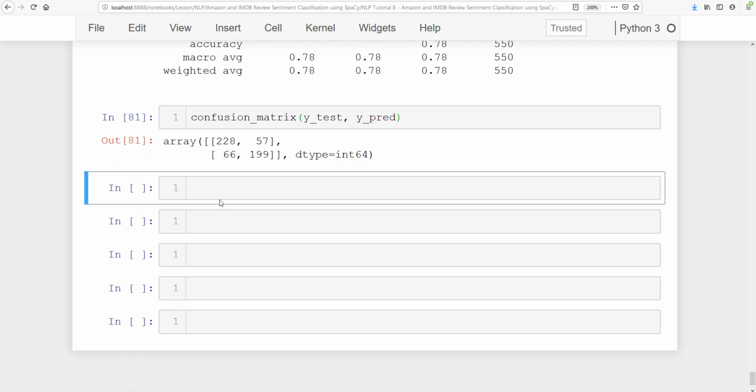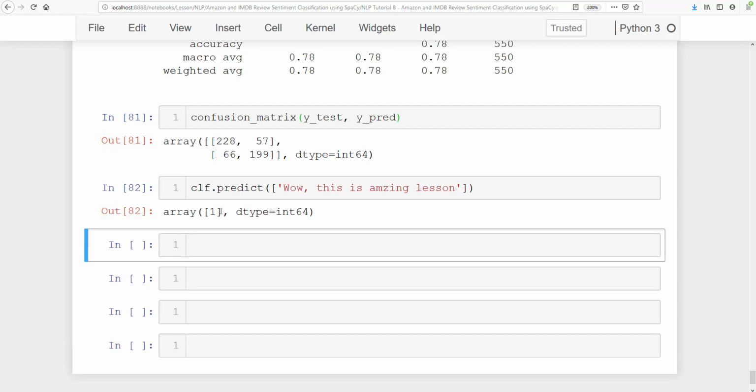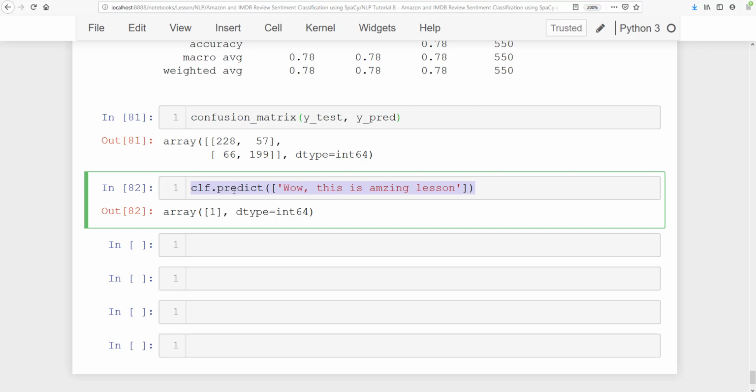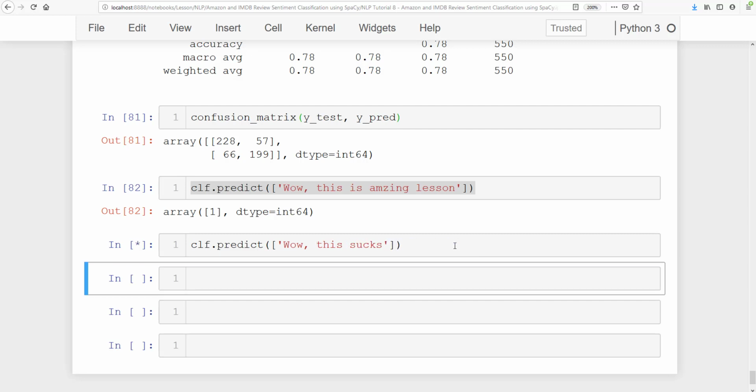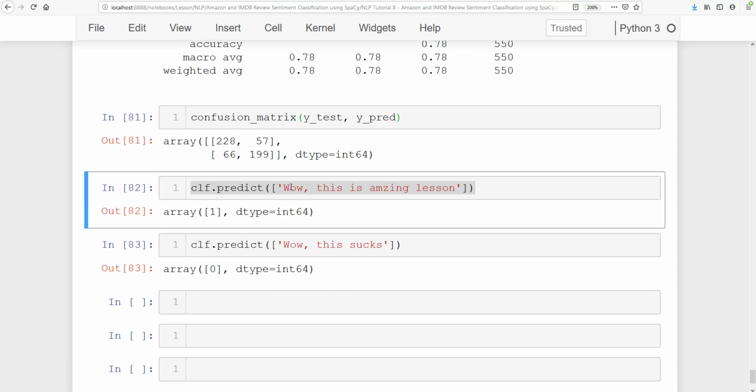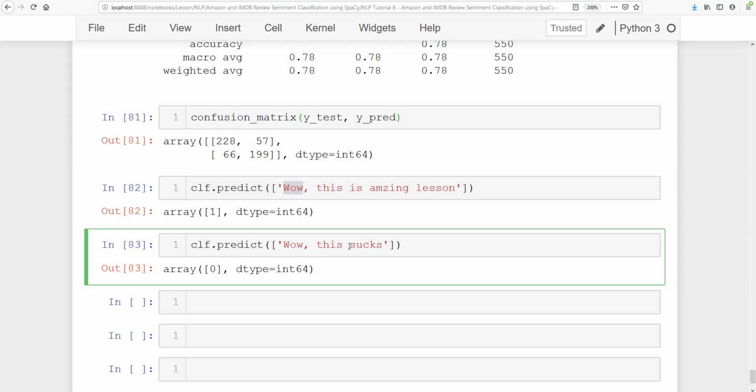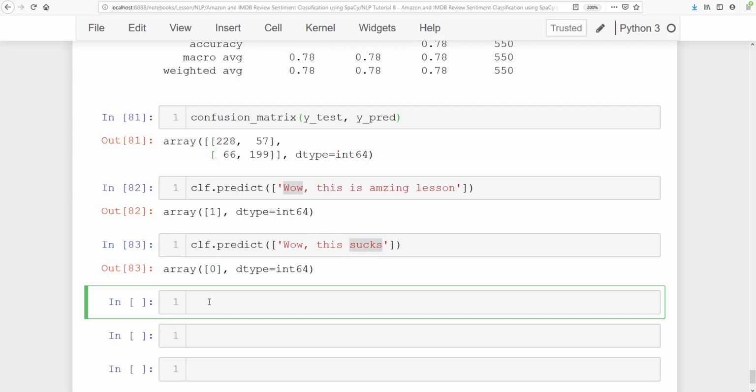Now let's go ahead and test it in the real world and see how it is performing. Let's say I say clf dot predict, and inside that I say, wow, this is amazing lesson. So it says 1, that means this is a positive sentiment. If I say, wow, this sucks, then it says 0. Now you see wow is here and here as well, but what is making the difference is this sucks. So this is 0, that means a negative sentiment.